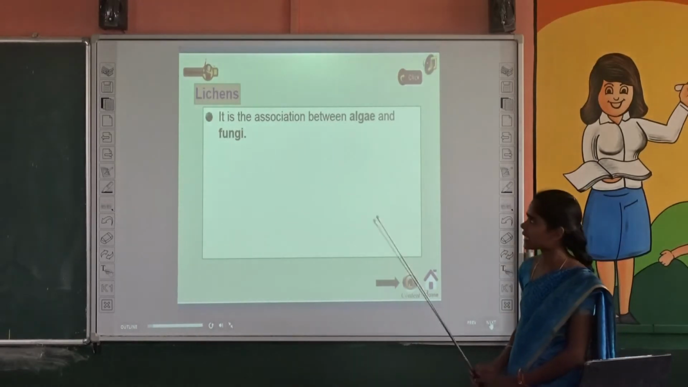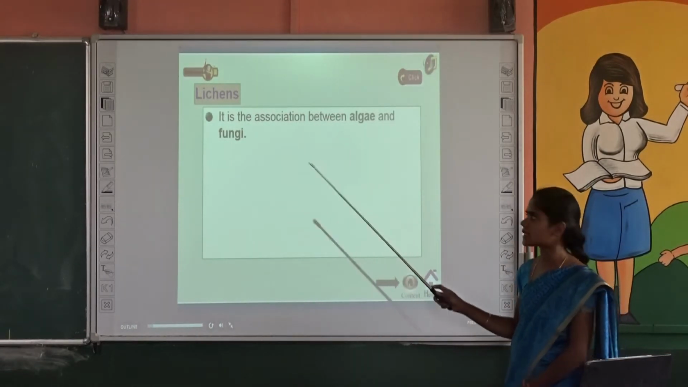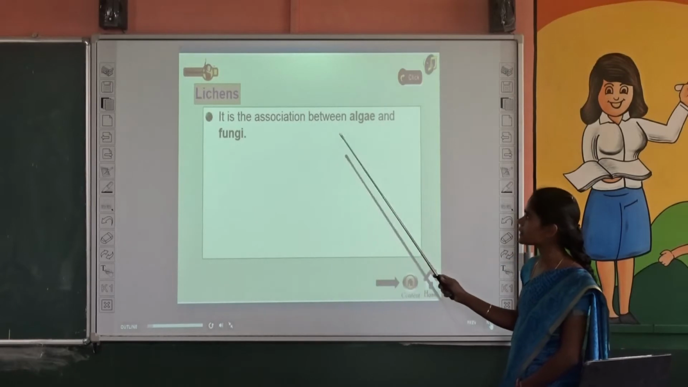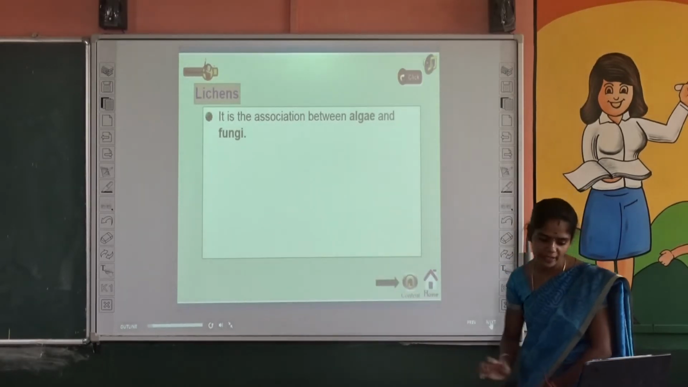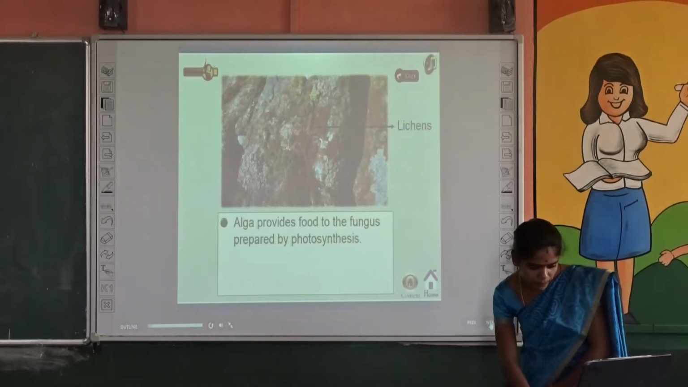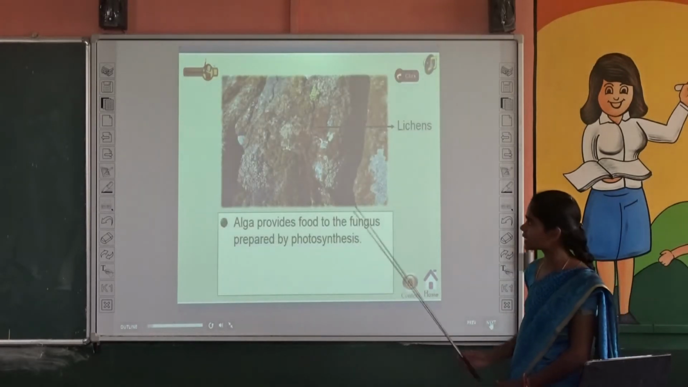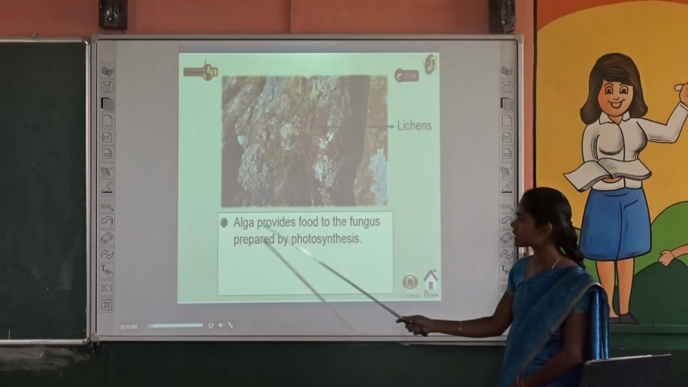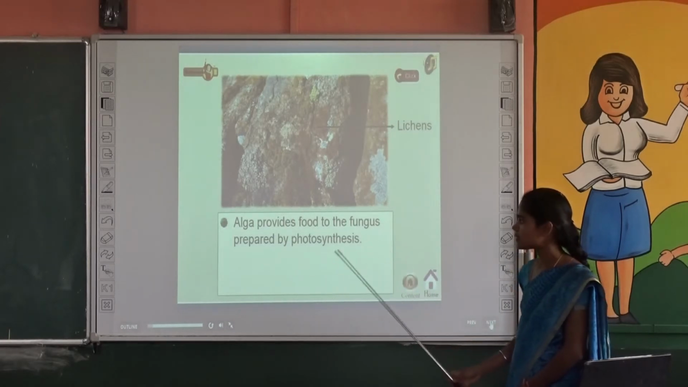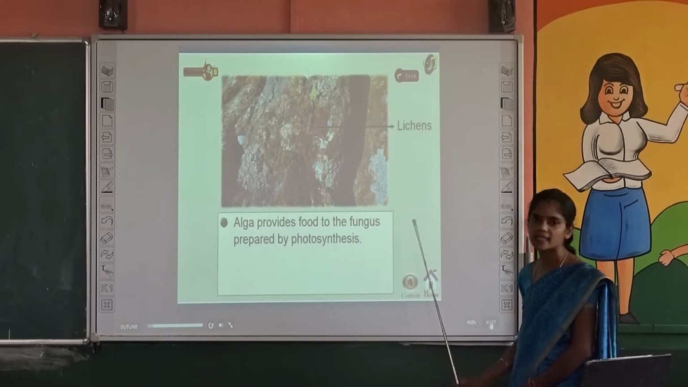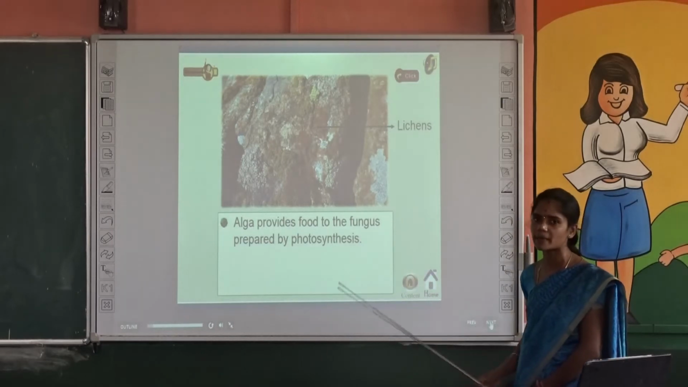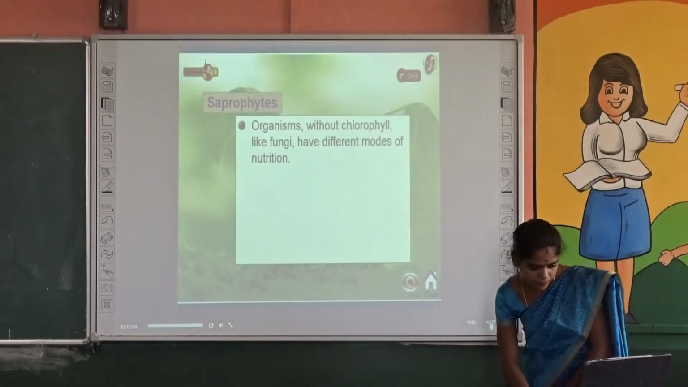And also lichens are the best example of symbiotic relation. It is the association between algae and fungi. So both get benefited. See, this is lichen. Algae provides food to the fungus prepared by photosynthesis. So both algae and fungus get benefited. So it is called symbiotic relation.